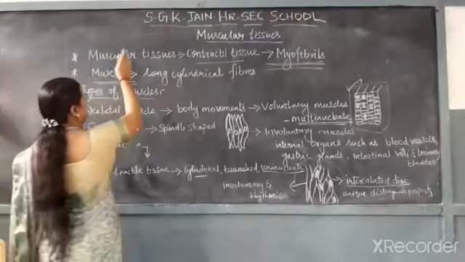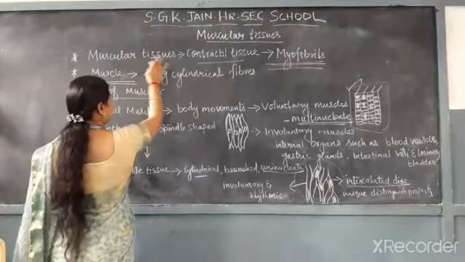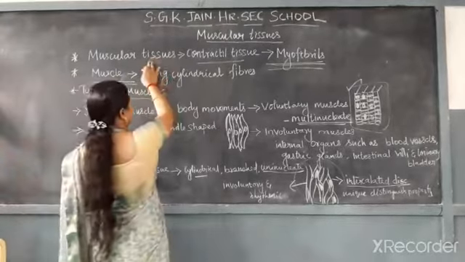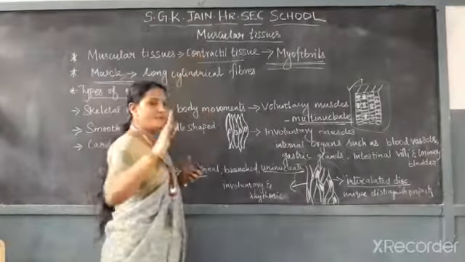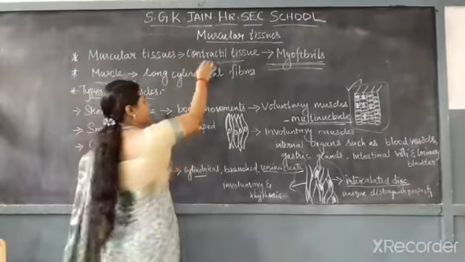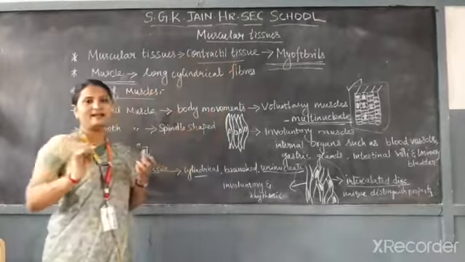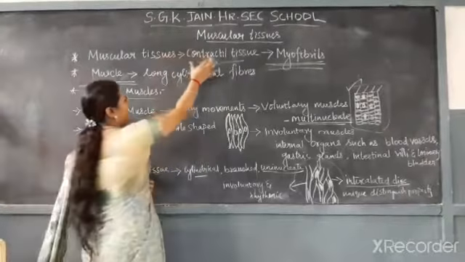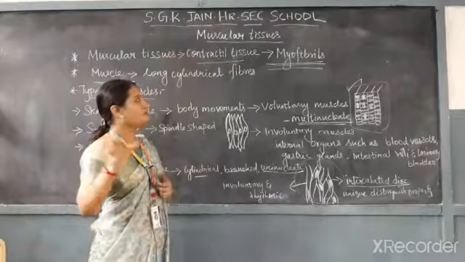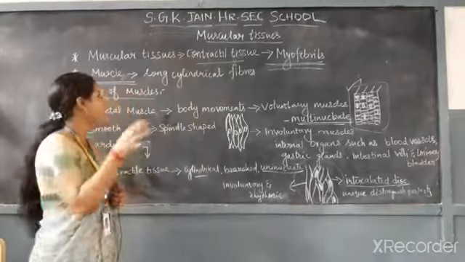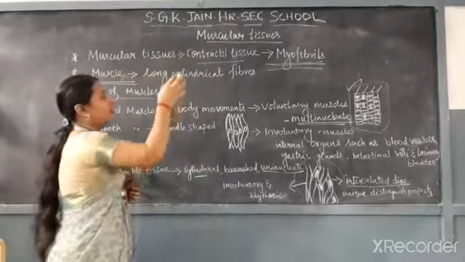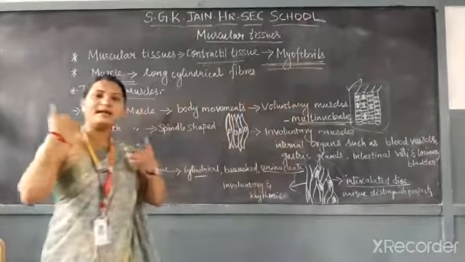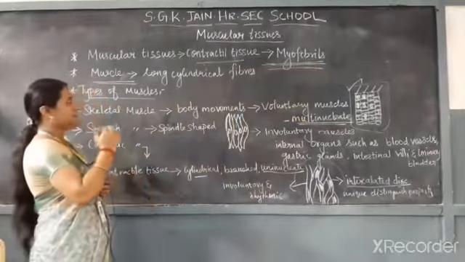How? Listen here. Muscular tissue is made up of muscle cells. These muscle tissues form the major part of the contractile tissues. So the major part of the contractile tissues is made up of these muscular tissues, which are composed of myofibrils. Like that you can describe muscular tissues.